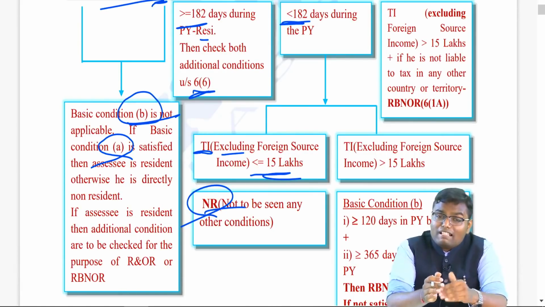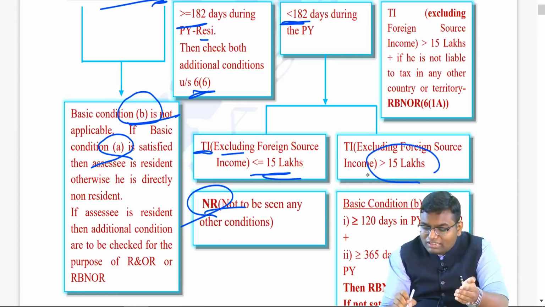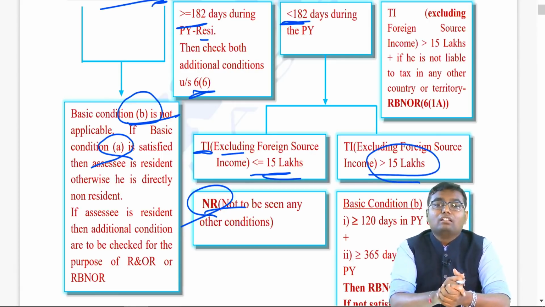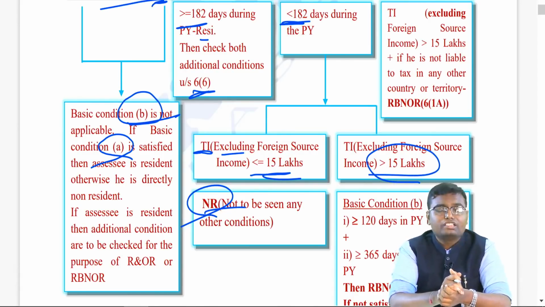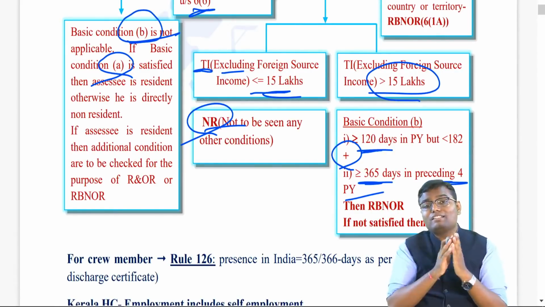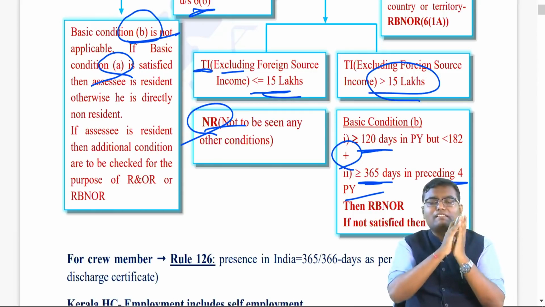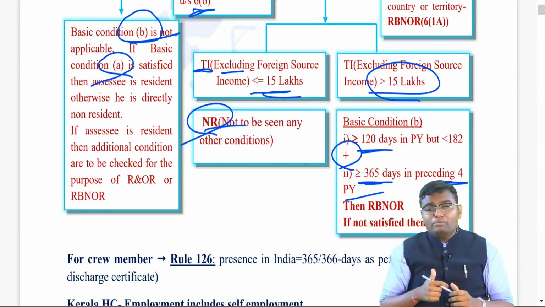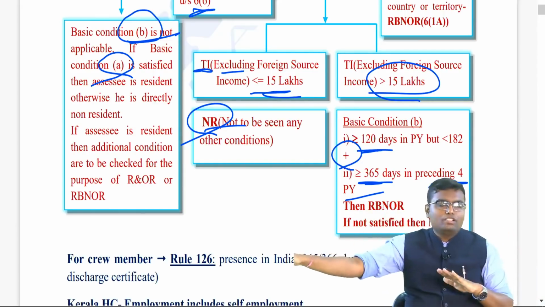But if you don't satisfy 182 days and your Indian income is more than 15 lakhs, we will be checking the other condition. That other condition is minimum 120 days during the previous year plus minimum 365 days in the last 4 previous years. So instead of 60 plus 365, the condition for you will become 120 plus 365. Point to be noted: if you are leaving India being an Indian citizen, only 182 days.